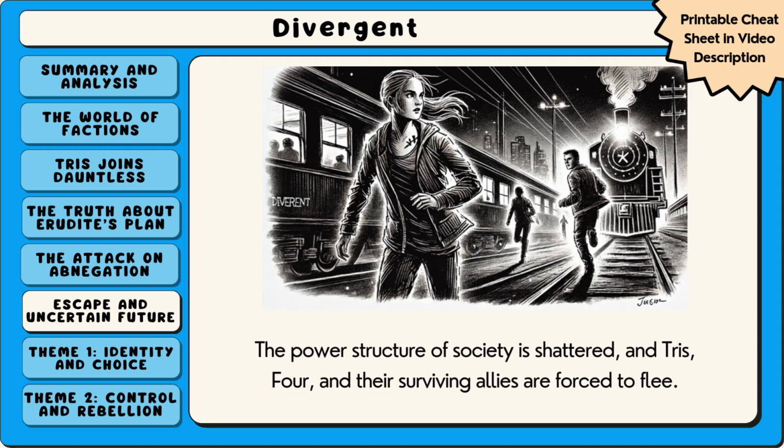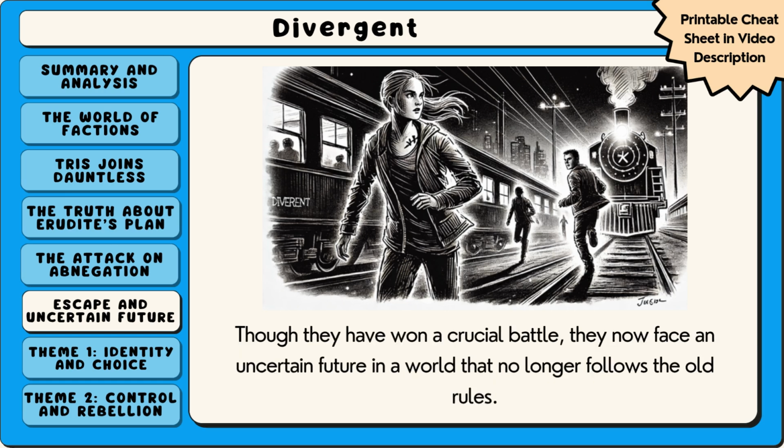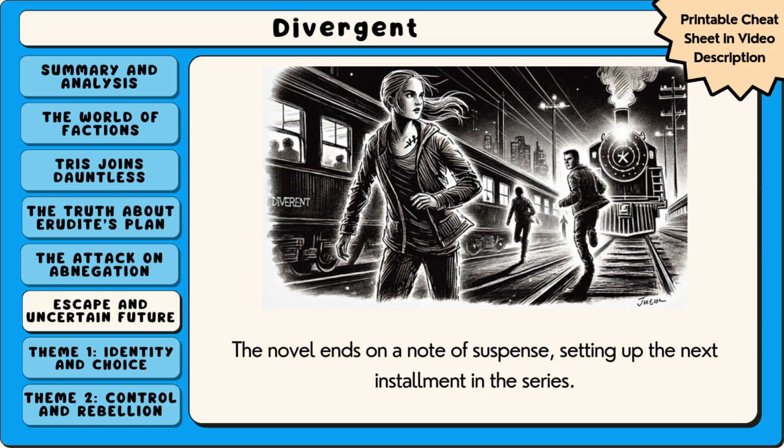The power structure of society is shattered, and Tris, Thor, and their surviving allies are forced to flee. They board a train heading out of the city, leaving behind the ruins of their former factions. Though they have won a crucial battle, they now face an uncertain future in a world that no longer follows the old rules. The novel ends on a note of suspense, setting up the next installment in the series.